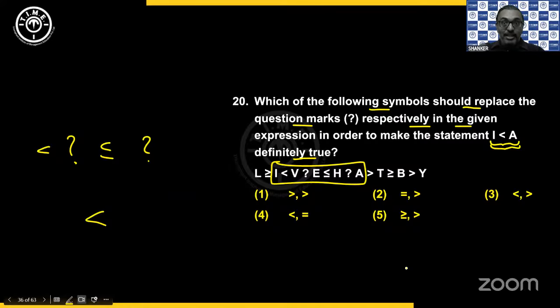Because if you want less than, then less than has to be considered as common. Then there are two options with less than, that is the third and fourth options. But the third one has opposite symbols. When you get opposite symbols, you will never get a result. Without getting a result, you cannot give your answer as definitely true, or definitely false, because you need proof to identify the answer.